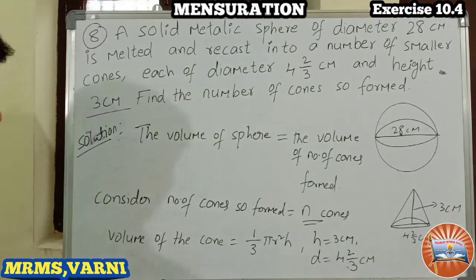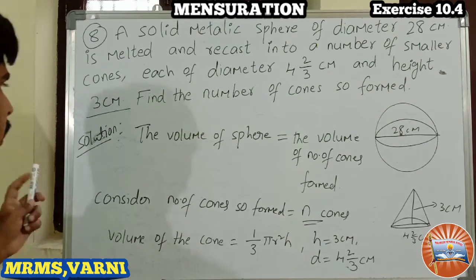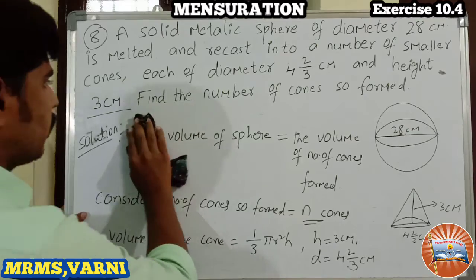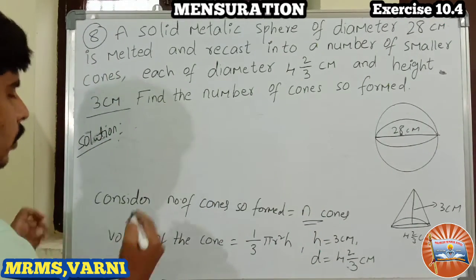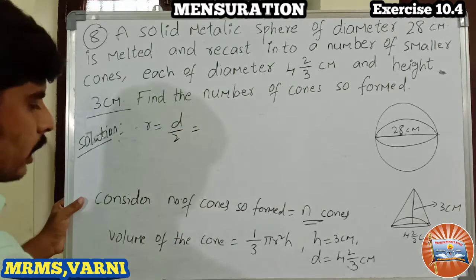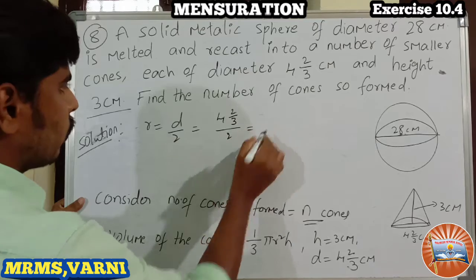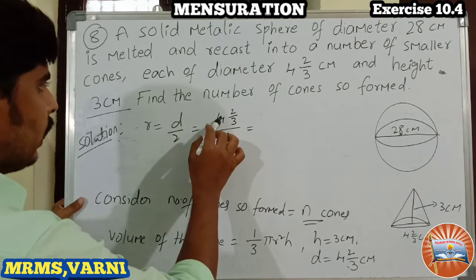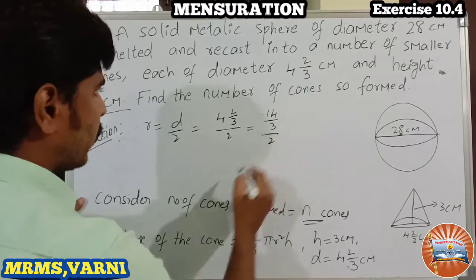Right, so r is nothing but d by 2. That is nothing but 4 by 3 by 2.